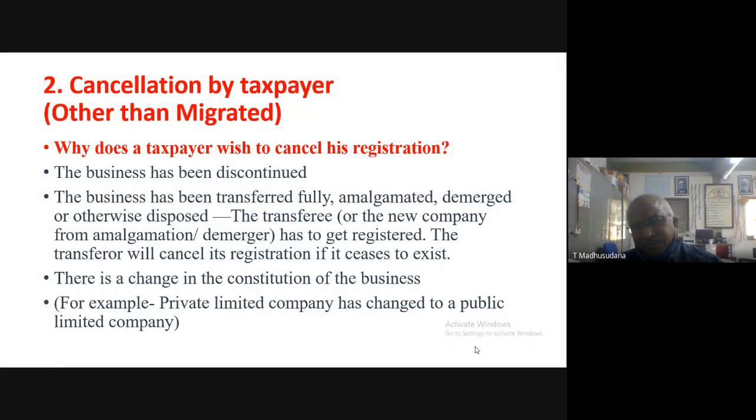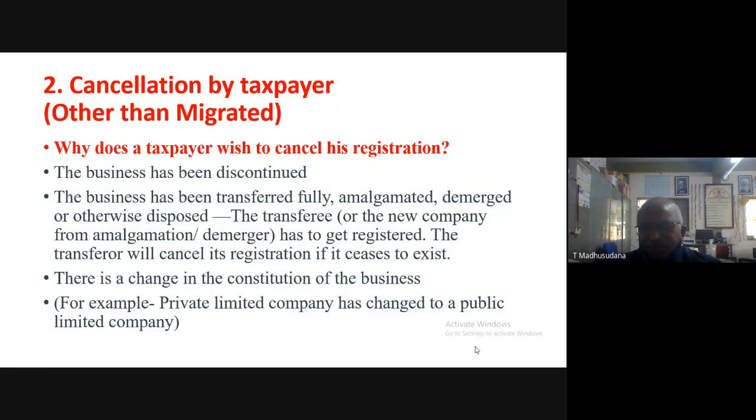Whatever may be the reason, the business has been transferred, either by way of amalgamation, demerger, or transfer.